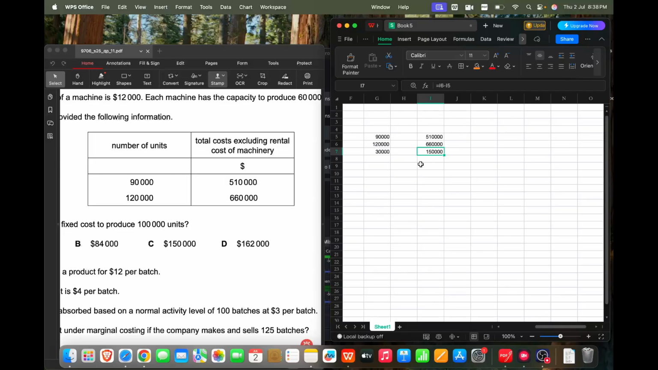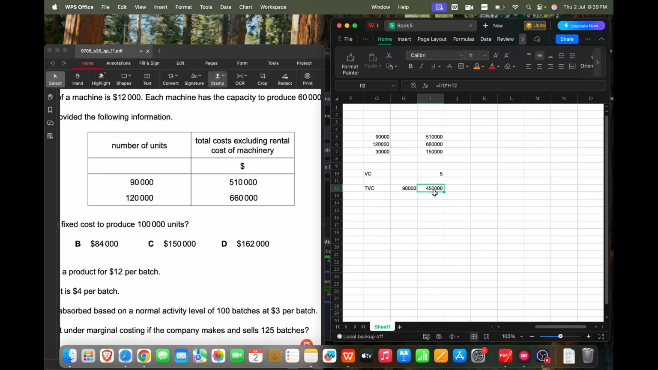So the cost that changes along with the output is called variable cost. So for 30,000 I am paying 150,000. That means my variable cost for one unit would be 150,000 divided by 30,000, and that is $5. For one unit, the variable cost we are paying is $5. So my total variable cost for 90,000 units will be 5 into 90,000, and that gives 450,000.